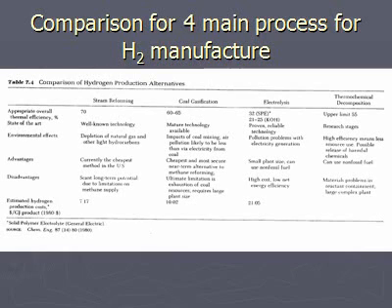Comparison of four main processes for hydrogen manufacturing. Number 1, steam reforming. In this process 70% hydrogen is obtained. Number 2, coal gasification. In this process 60 to 65% hydrogen is obtained. Number 3, electrolysis. In this process 32% hydrogen is obtained. Number 4, thermochemical decomposition. In this process about 55% hydrogen is obtained. By comparison, we conclude the most useful method is steam reforming.